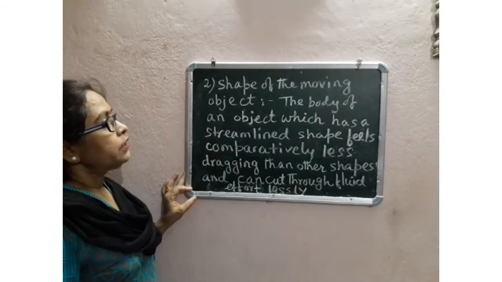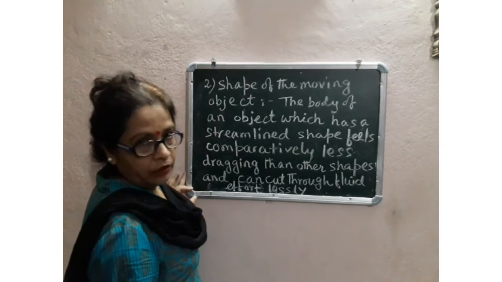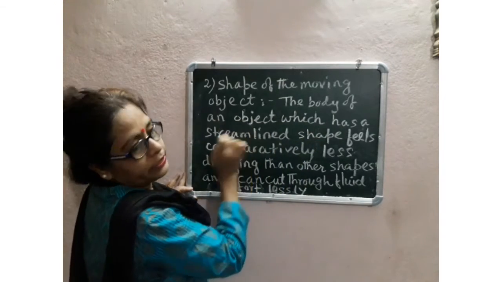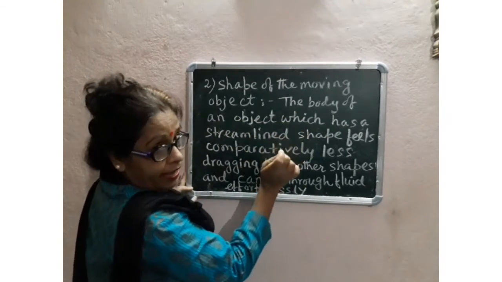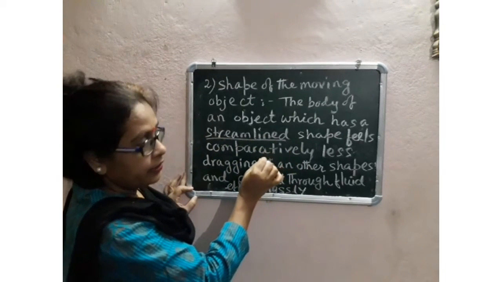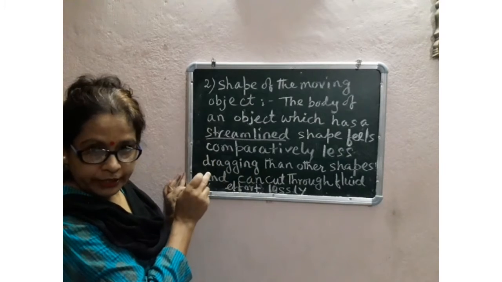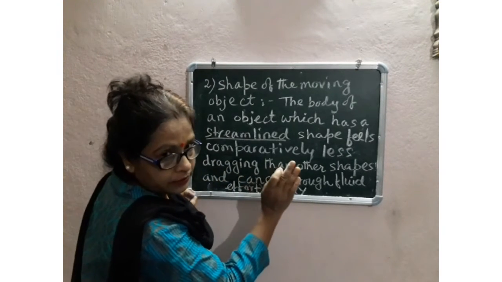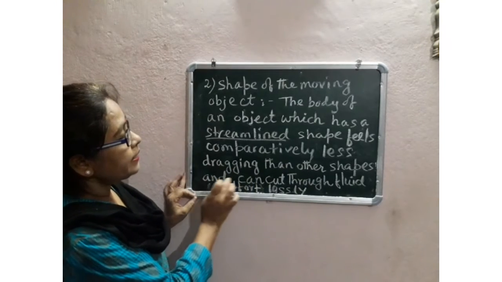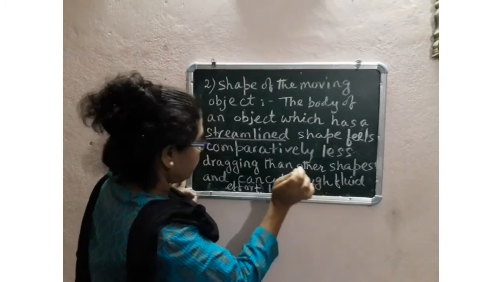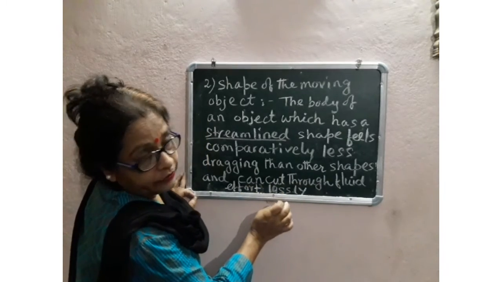Number 2, shape of the moving object. The body of an object which has a streamlined shape feels comparatively less dragging than other shapes and can cut through fluid effortlessly. Okay.